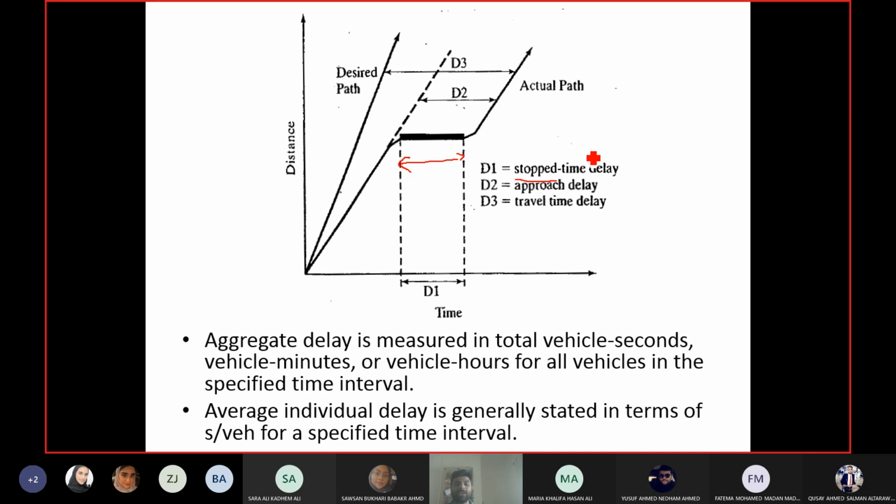You can have aggregate delay or average delay. Aggregate is a total delay for all drivers, so it's like a summation for all vehicles. It is represented in terms of vehicle minutes, vehicle seconds, or vehicle hours, so vehicles and time. And average delay is delay per vehicle, represented as seconds per vehicle. So aggregate delay divided by the number of vehicles will give you average delay.